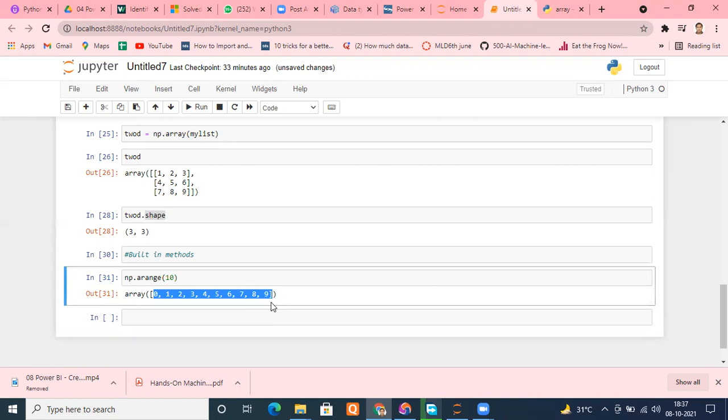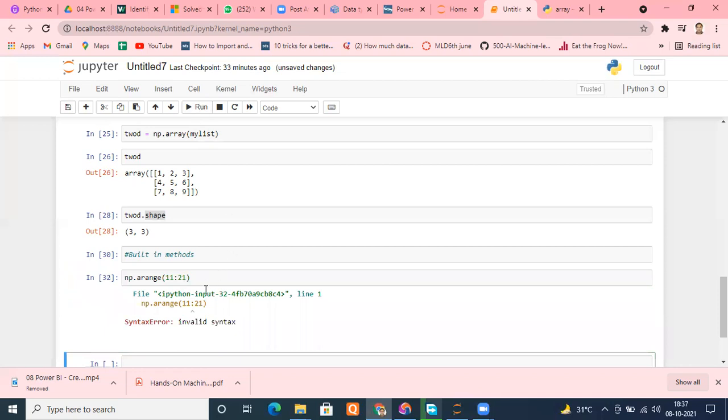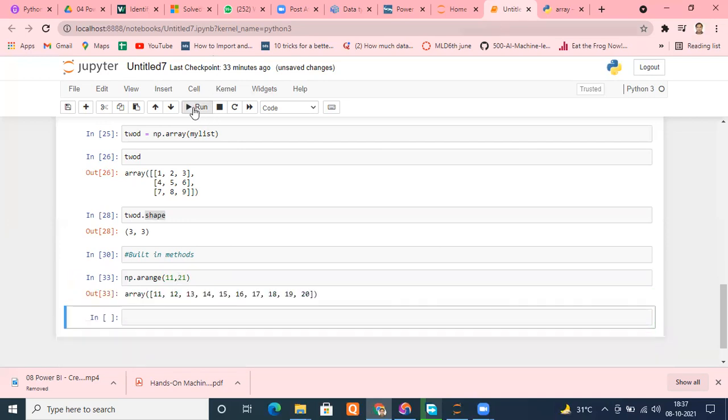But if you want to generate some specific numbers, suppose numbers from 11 to 20, what you have to do? You have to mention 11 colon 21. Okay, so it will generate numbers from 11 to 20. Sorry, 11 comma 21. 11 comma 21. Is it fine?